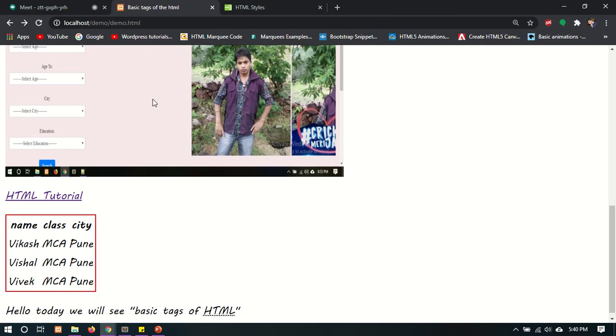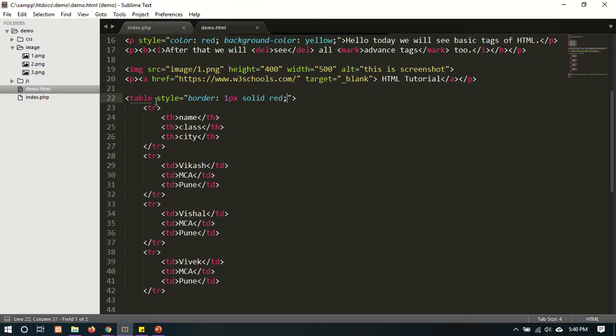You see, we have set the border only to the table, not for the th and the td. If you want to set the border for the th and the td too, then you can also write the same thing in the th and the td.